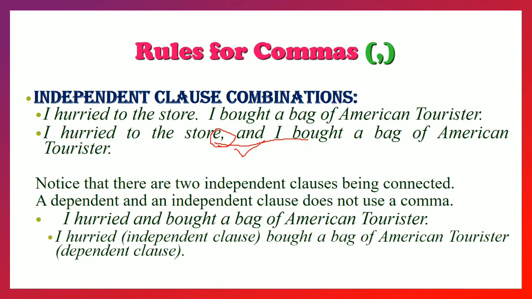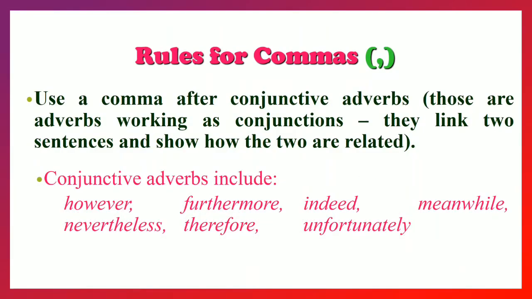Okay. Next, use the comma after conjunctive adverbs. Conjunctive means used as conjunction. The adverbs, which are they? However, furthermore, indeed, meanwhile, nevertheless, therefore, unfortunately. How are they used? Let us see the sentences.